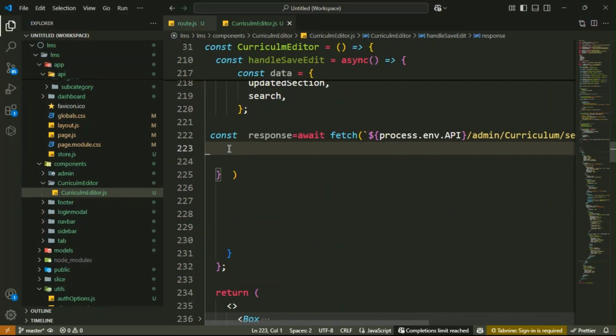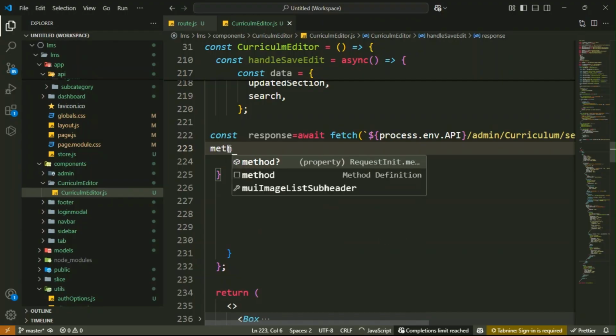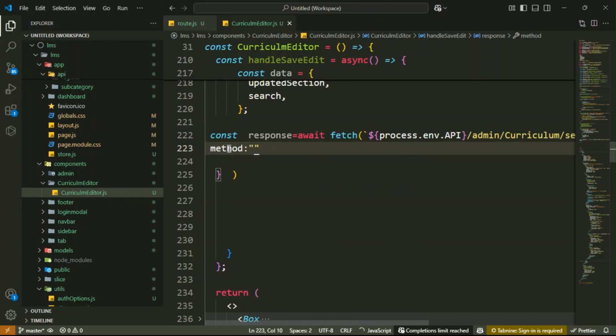Then inside the object, an HTTP PUT request for updating your data. Here you have to define your method, that is PUT.